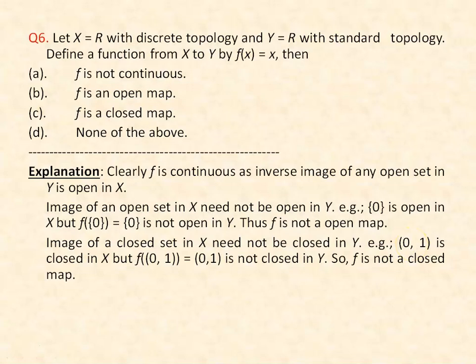But the image of this unit open interval is the same unit open interval (0, 1), as our function is defined as f of x is equal to x. But clearly we can see that this open interval is not closed in Y because Y is having standard topology. So f is not a closed map. Therefore, the third option is also not right. So the right answer is option D, none of the above.